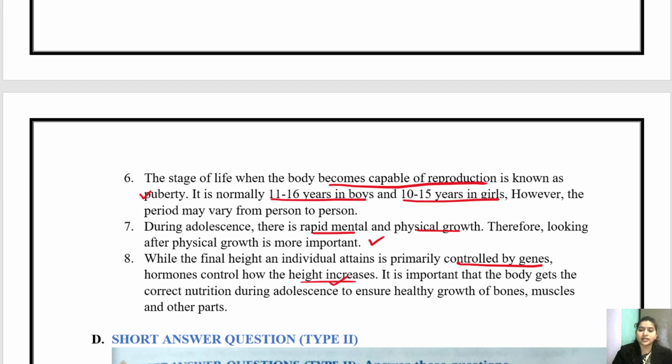It is important that the body gets correct nutrition during adolescence to ensure the healthy growth of bones, muscles, and other parts. Okay, is it clear? So, how much your height increases is governed by genes, but how the height will increase is under the control of hormones.